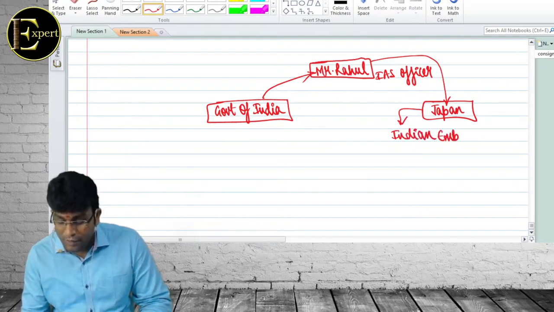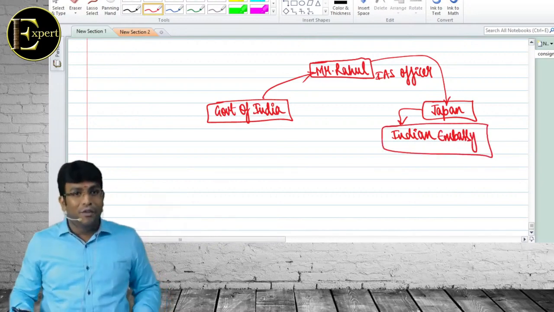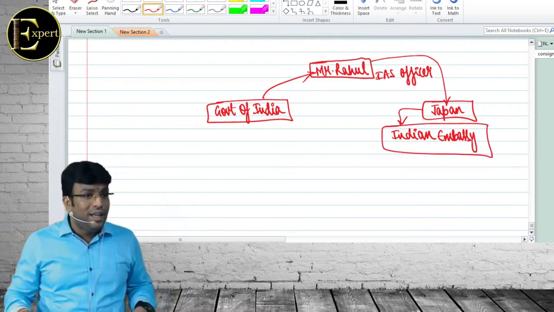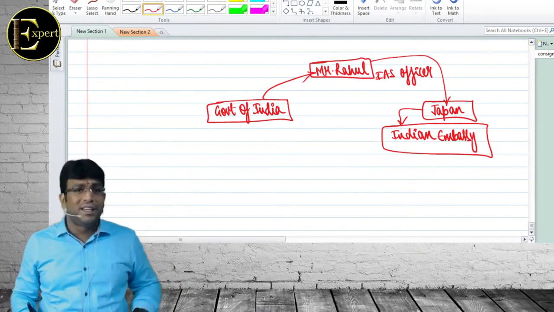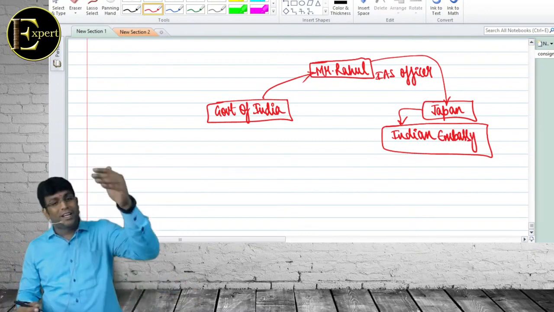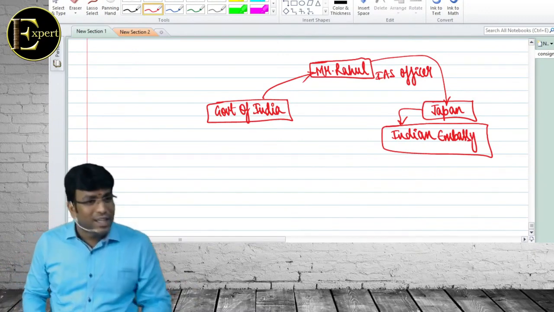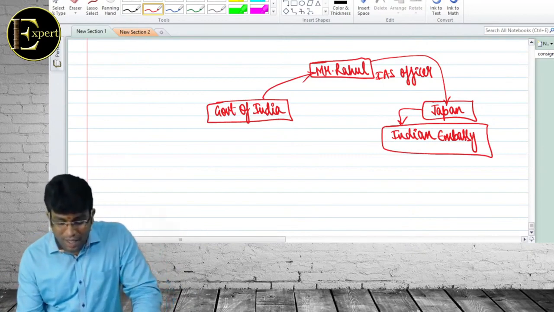Sir, I hope you know that in every country there is an Indian embassy. Like how in India we have every foreign country's embassy. Here we have the US embassy, UK embassy, everything is there. In the same way, in every foreign country you will find an Indian embassy. Correct, beta? Now, Rahul is working where?